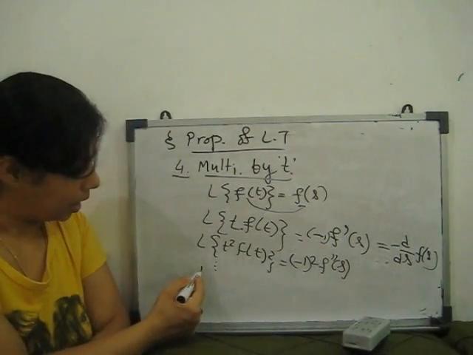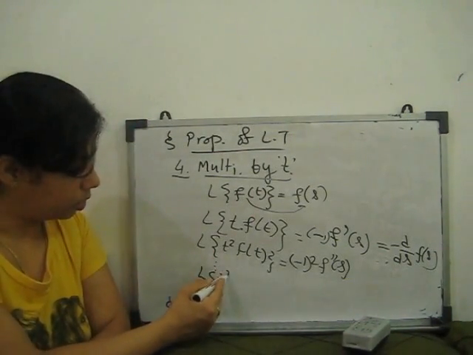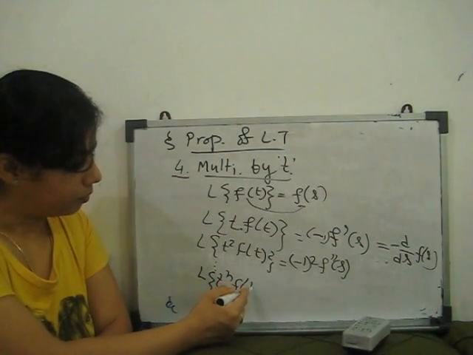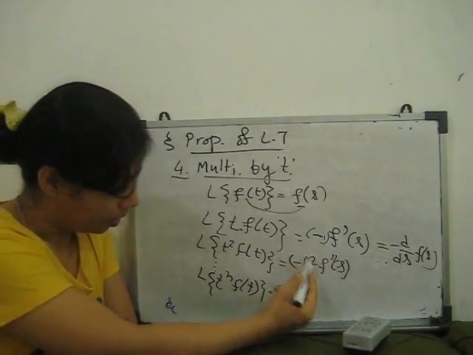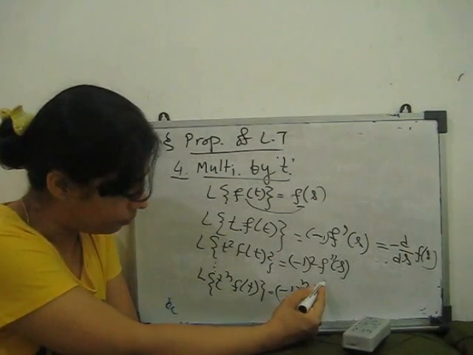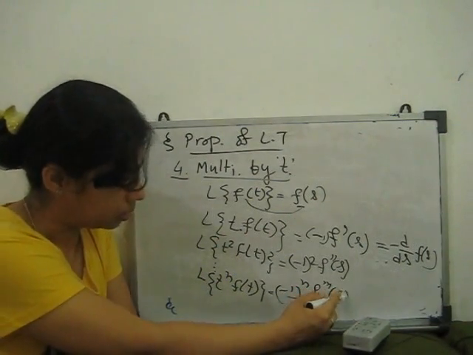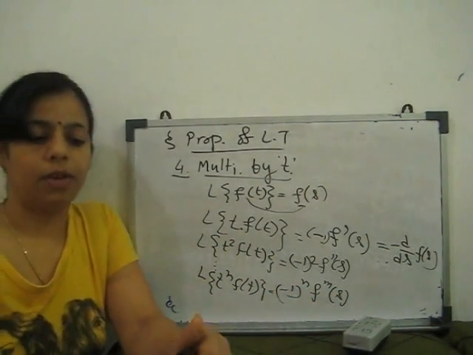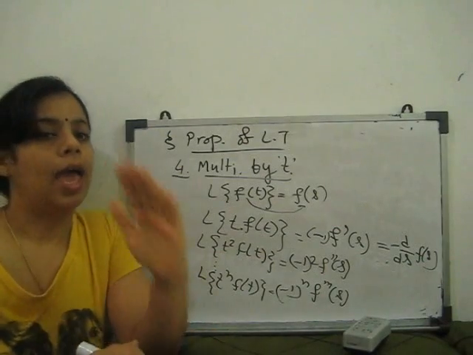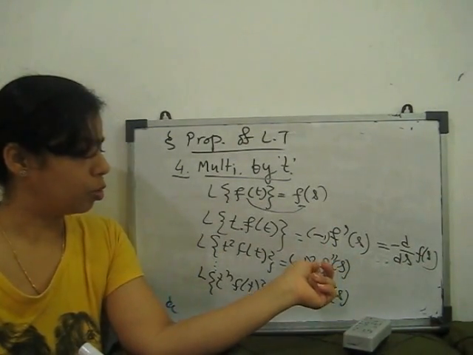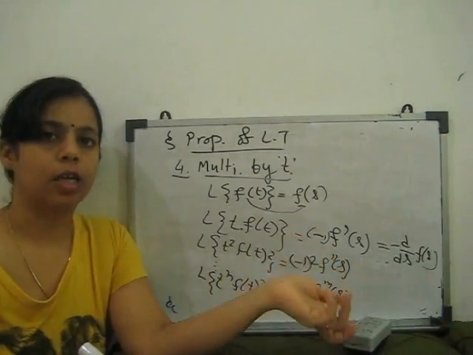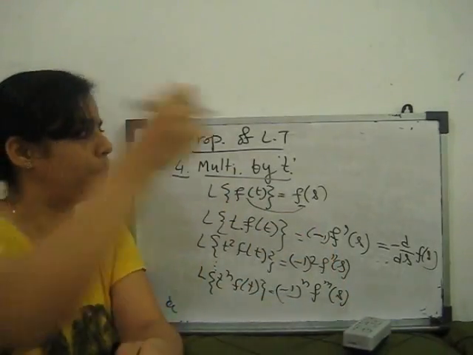Similarly, the Laplace transform of t to the power n f(t) is minus 1 to the power n times the nth derivative of F(s). We have to differentiate that function n times. Clear? So for t square two times, for t cube three times, for t to the power 4 four times.